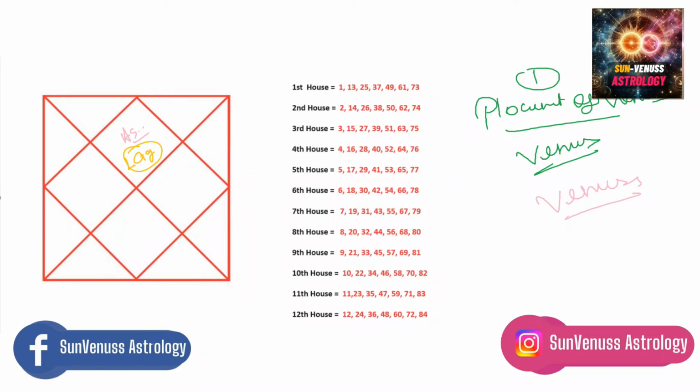Let's say Venus in the 12th house. So you could meet someone at the age of 12, at the age of 24, at the age of 36. So let's say you get married to someone at the age of 24 and you have Venus in the 12th house. So yes, this is matching. Let's say you fall in love with a girl or a boy at the age of 24. So yes, it's matching. Let's say you fall in love with a boy or a girl or a woman at the age of 48. So this is again matching.